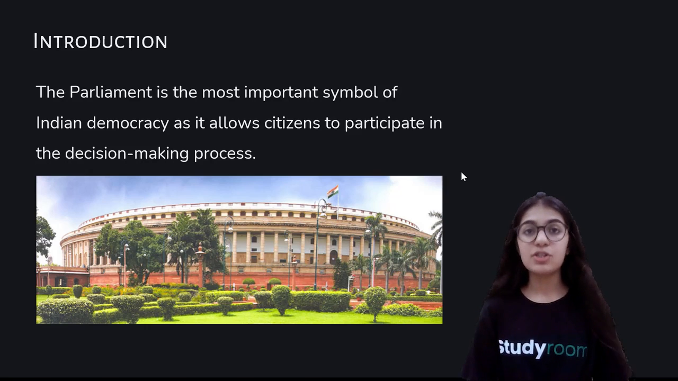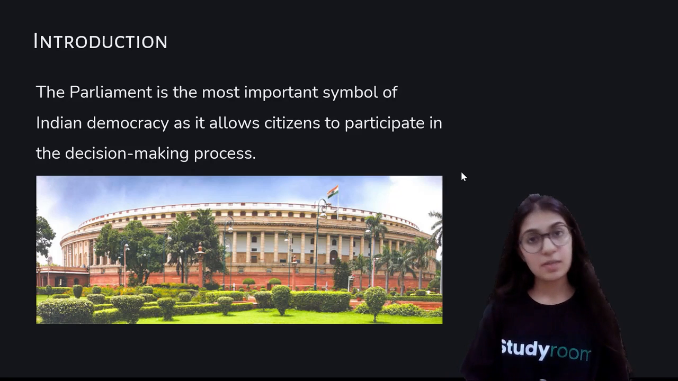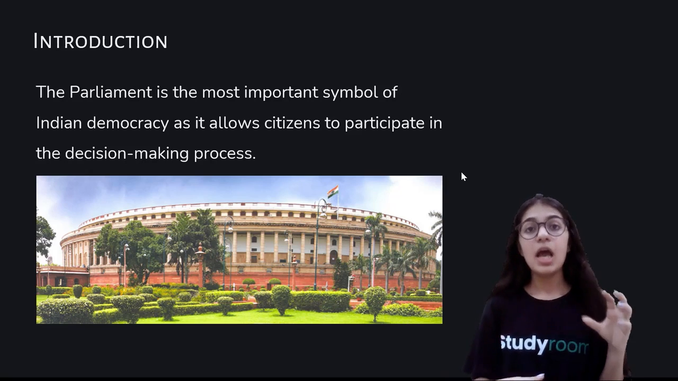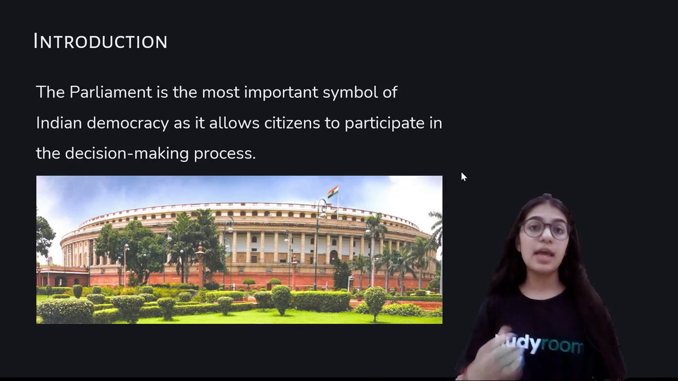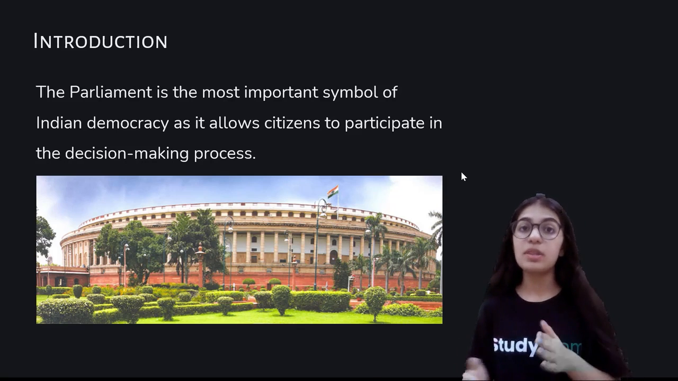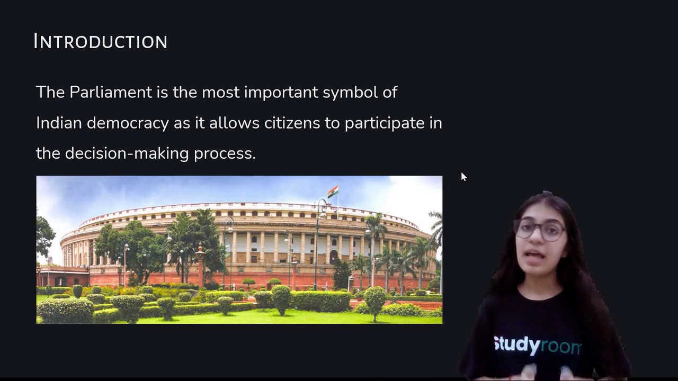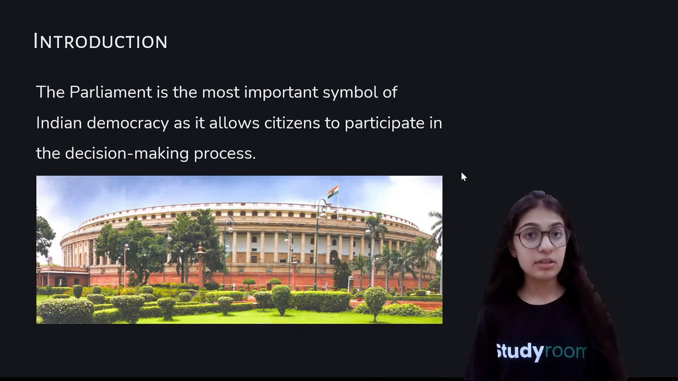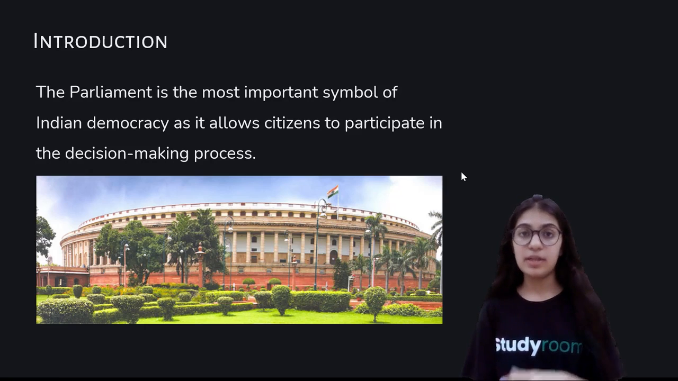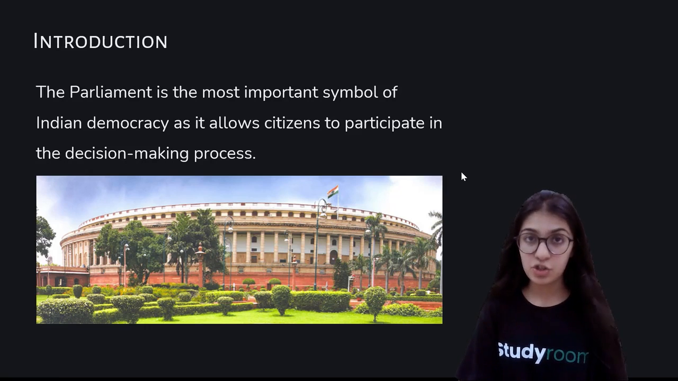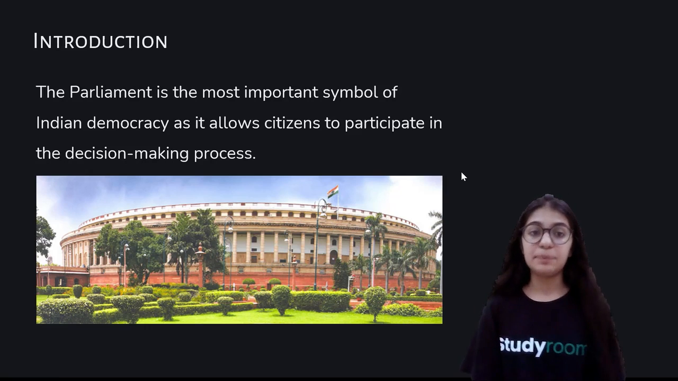You might have understood by now how Indian democracy allows the citizens to participate in the decision making process. That is by the process of voting, they elect representatives who they want to make the laws for the country, and those representatives make the laws on behalf of the citizens that have elected them. So citizens are indirectly involved in the decision making, and the MLAs or the MPs, those elected representatives, are directly involved in the decision making process of the country.